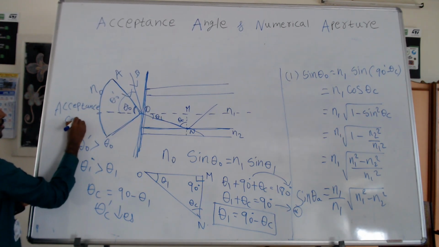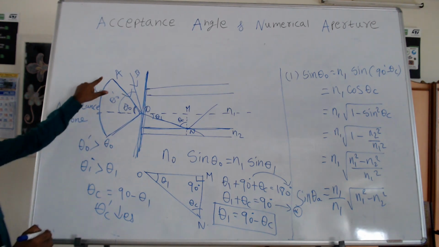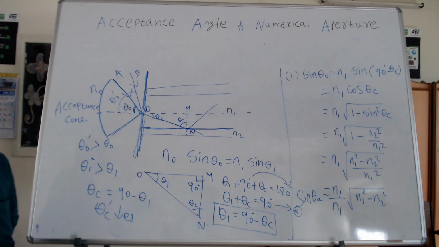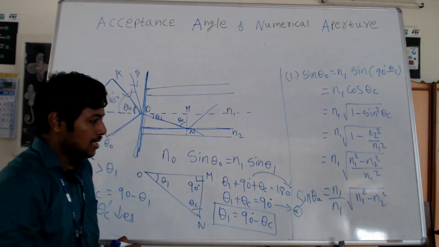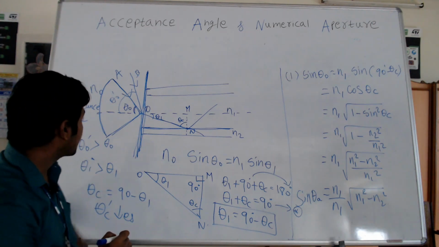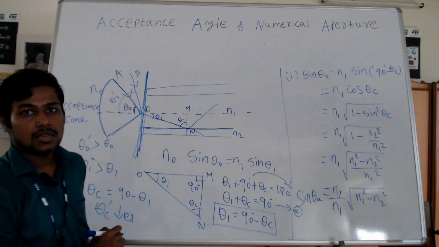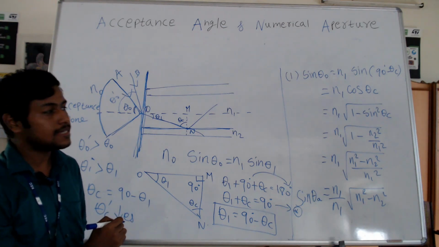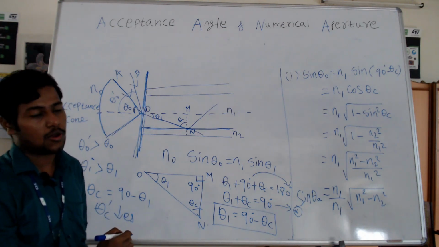It means all the light which is incident within the acceptance cone will be propagated inside the optical fiber. Now the acceptance angle is nothing but the maximum angle relative to the core axis through which the light ray can be propagated inside the fiber optic medium.